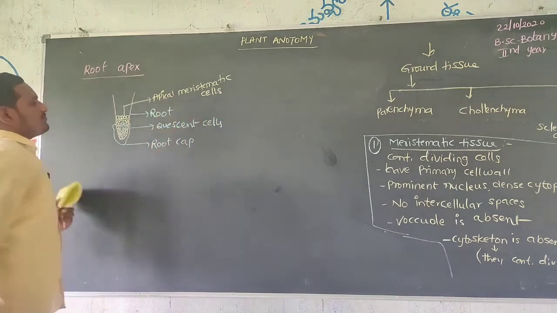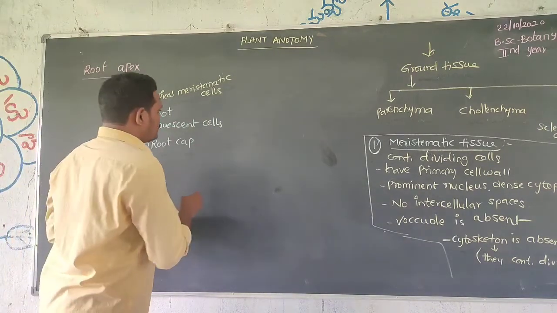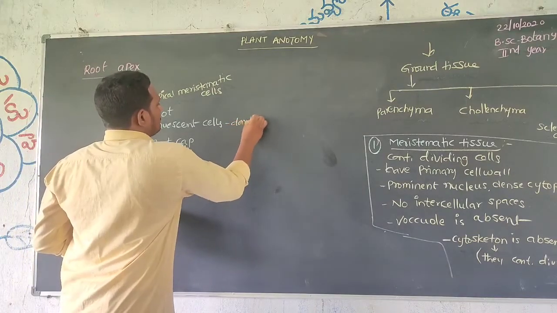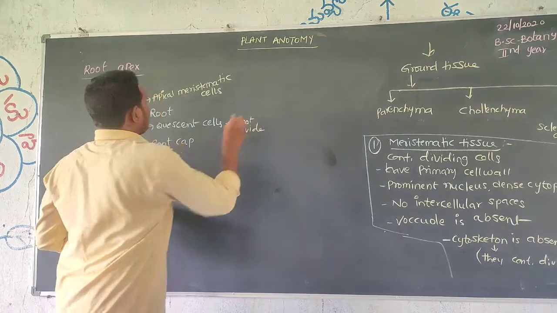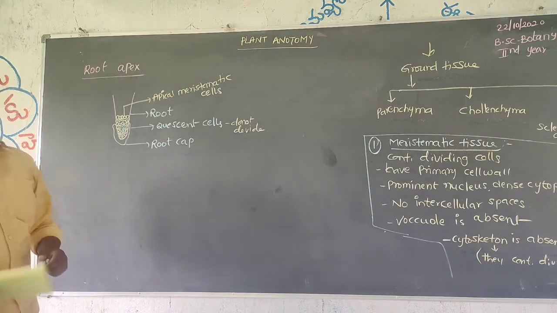These quiescent cells do not divide. Only these apical meristematic cells will divide.